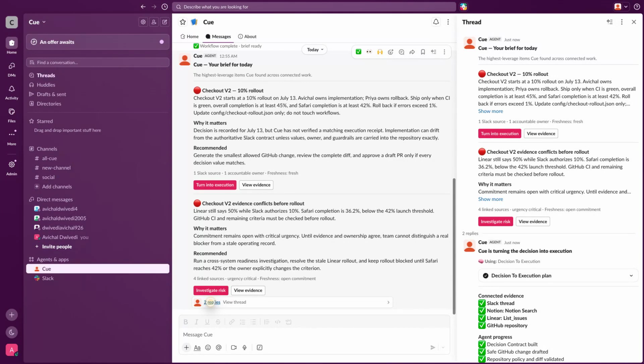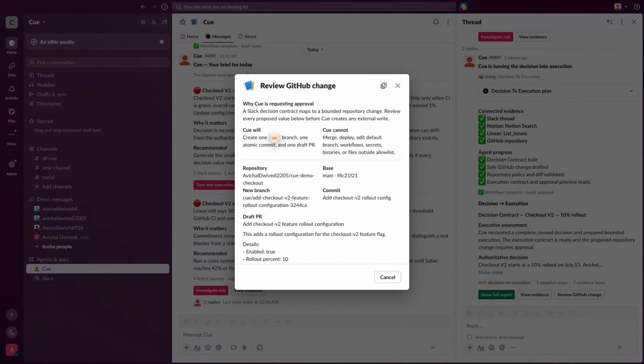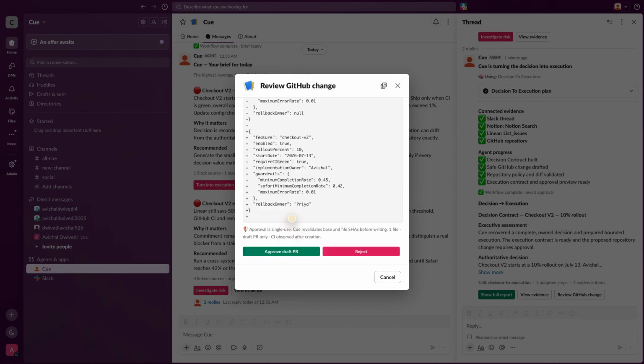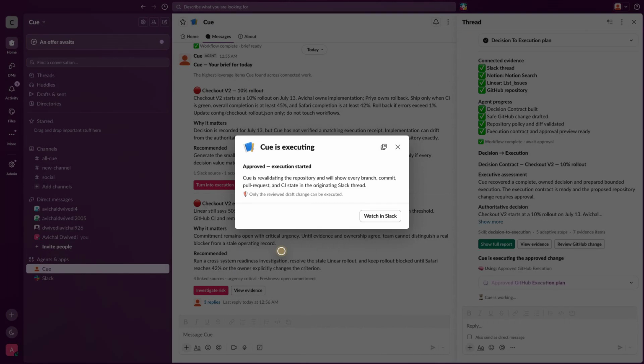Before Q writes anything, I review the repository: base SHA, new branch, commit, pull request description, affected file, and exact values. Q is limited to one allowed configuration file. It cannot touch the default branch, merge, deploy, change workflows, access secrets, or escape the repository allow list. This is autonomy with human approval.